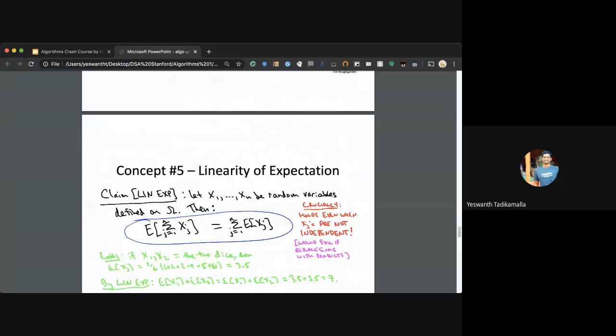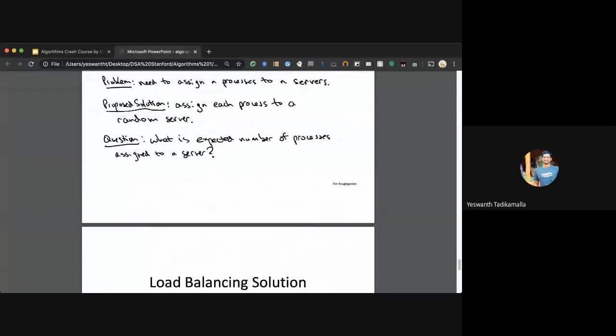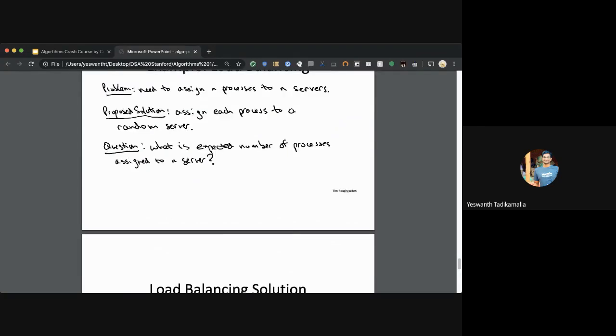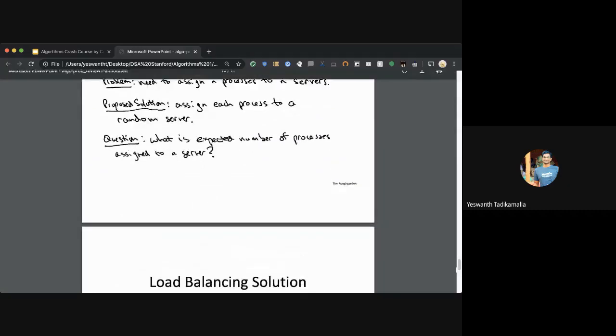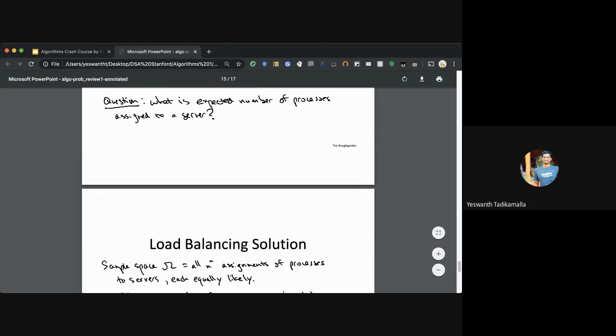One example is given here: we need to assign processes to n servers, assigning each process to one random server. What is the expected number of processes assigned to a given server? So there are n processes and n servers. The expected number is 1, but we're trying to mathematically prove it.